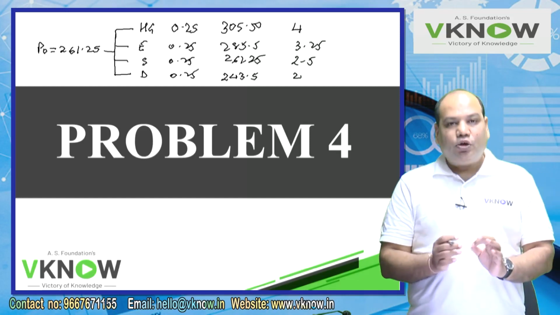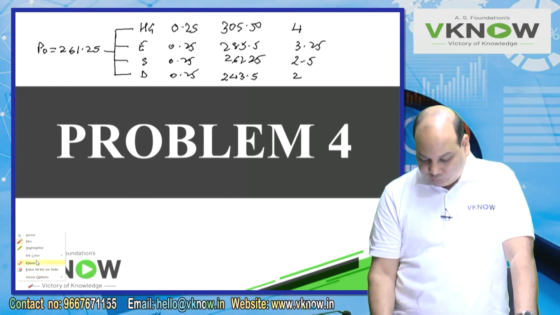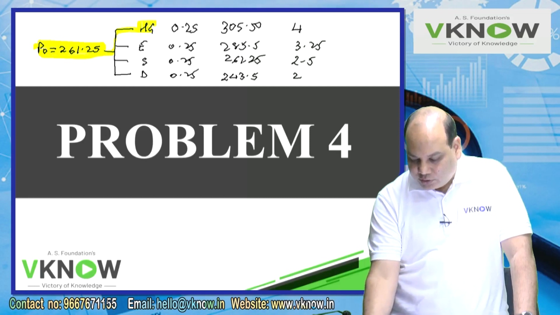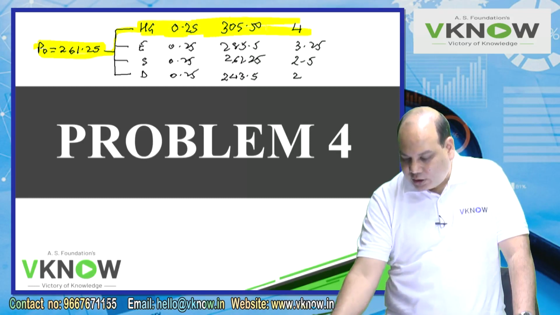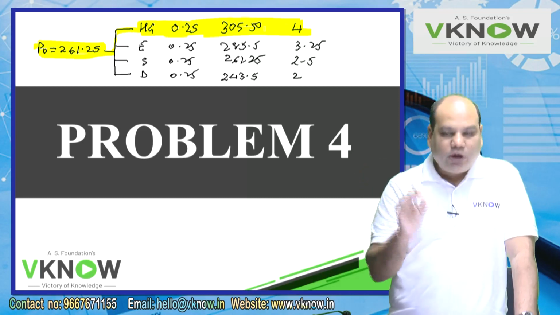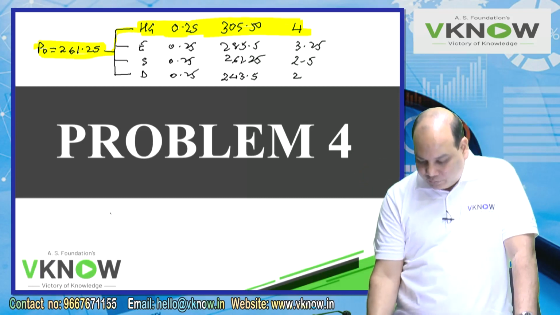So if the economic scenario happens to be high growth, your price, which is right now 261, will go in this direction and you will get 305.50 rupees share price and you will get 4 rupees dividend. So what will be your return?